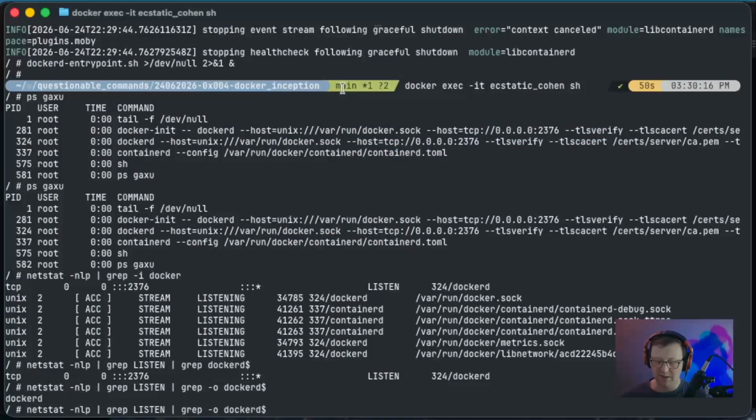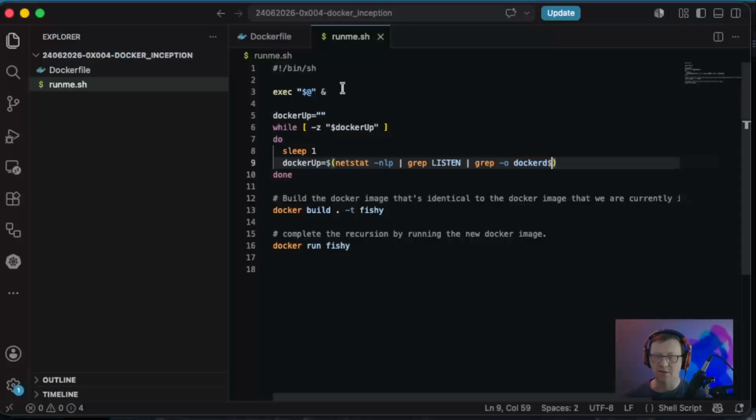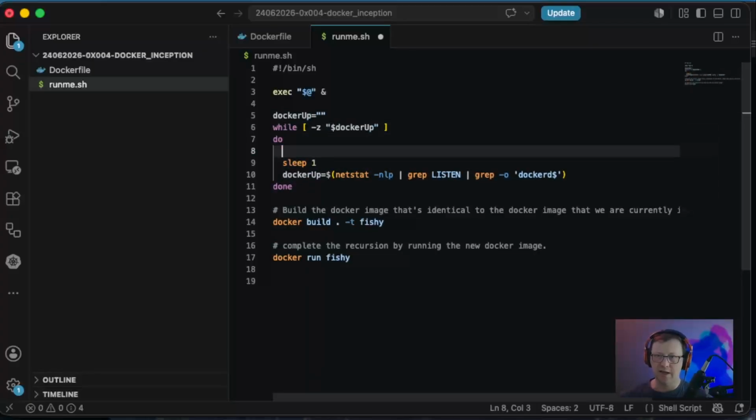So what I'll do is I'll test it and just make sure there are no quirks with having a single quote around dockerd. Yes, good. Let's add single quotes around our grep for dockerd$. And if we end up in an infinite loop here for some reason, I want to know about it. So let's go ahead and echo "waiting for a nibble, nibble from a fish." Okay, and I think we are all set here.